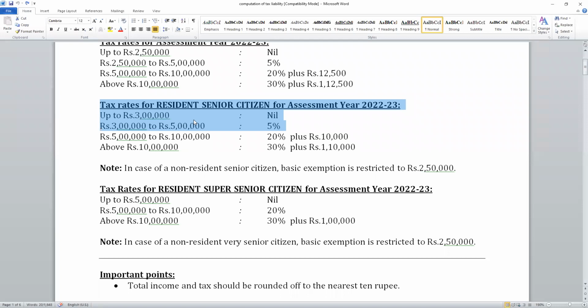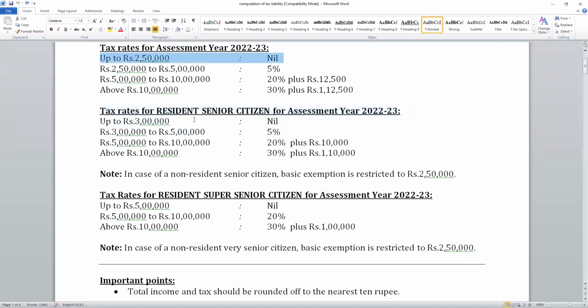It is only for the next year. Whatever we are studying is for our next 2 exams. So tax rates for resident senior citizen: instead of 2.5 lakhs, it is 3 lakhs. A senior citizen enjoys 50,000 rupees additional exemption.